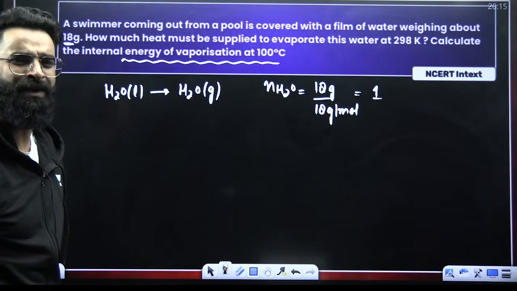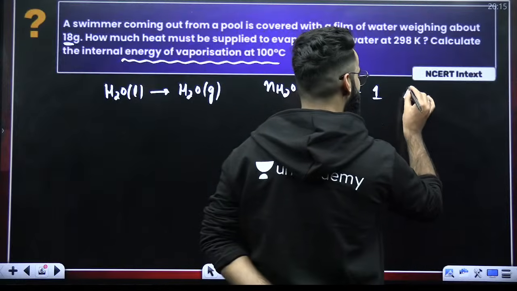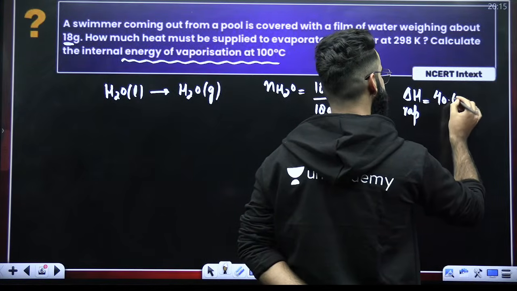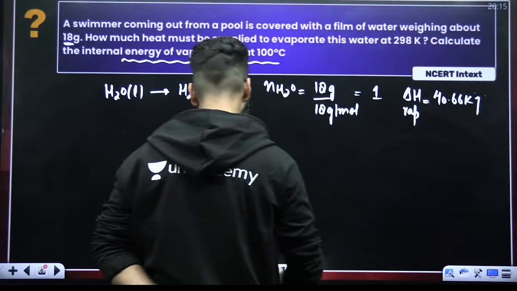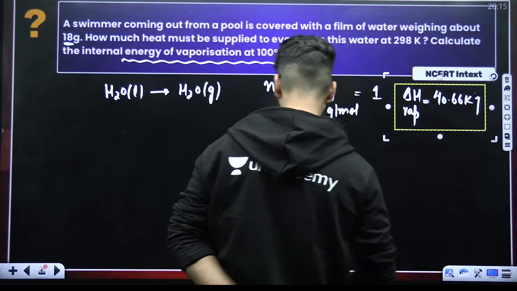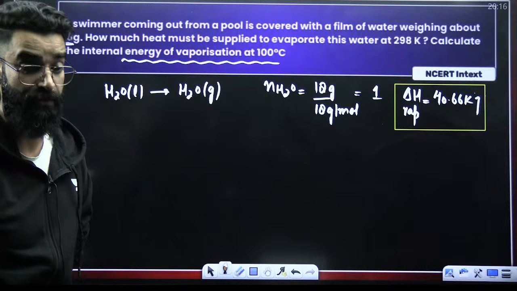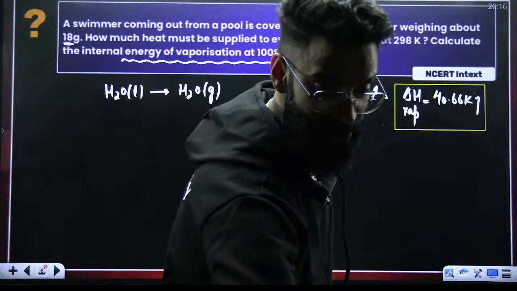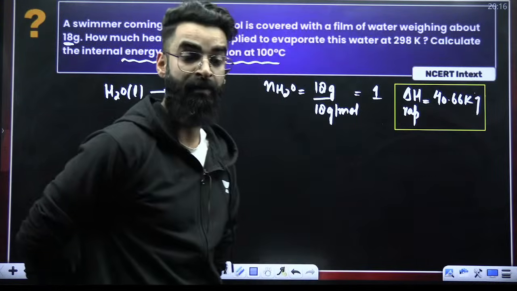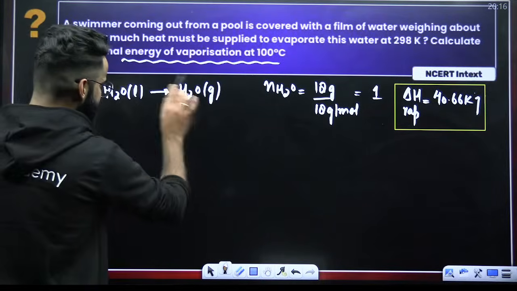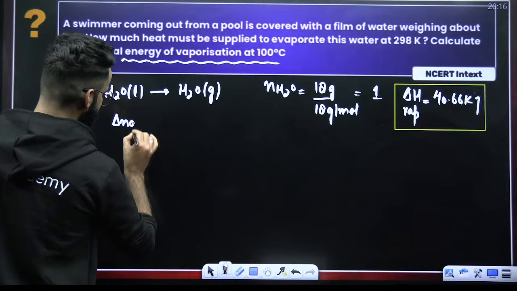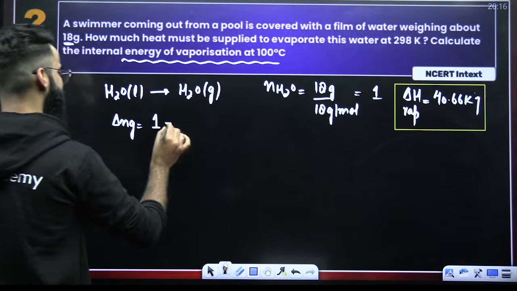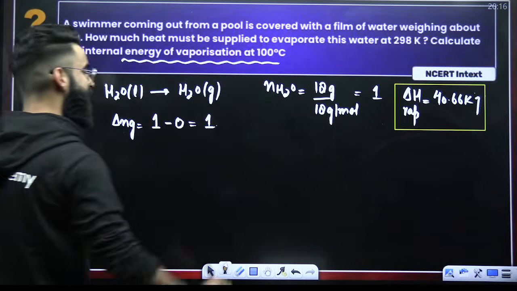I believe you must already know one thing. What is the value of delta H vaporization of water? It is 40.66 kilojoules. This is the enthalpy of vaporization of water. If you do not remember this value, remember it from now onwards, because in some questions they won't give you the value. Now, delta Ng is equal to the number of moles of gaseous products minus the number of moles of gaseous reactants. The value comes out to be 1. So delta Ng is also 1.